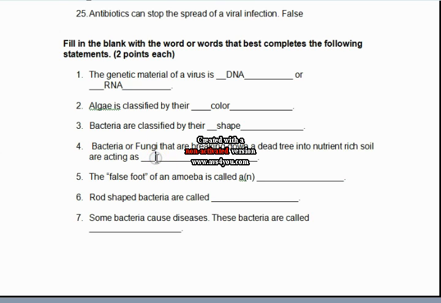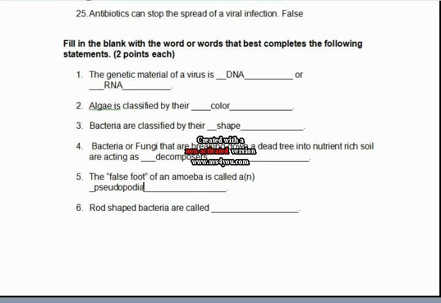Shape. Bacteria or fungi that are breaking down a dead tree into nutrient-rich soil are acting as blank. Decomposers. The false foot of an amoeba is called a blank. Pseudopodia.